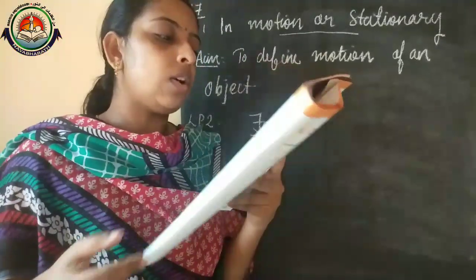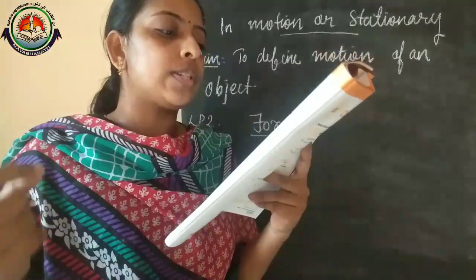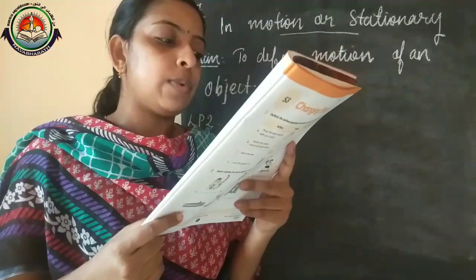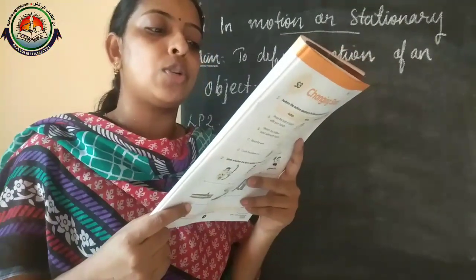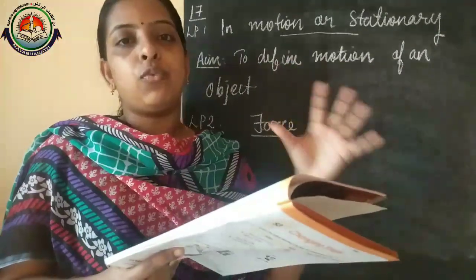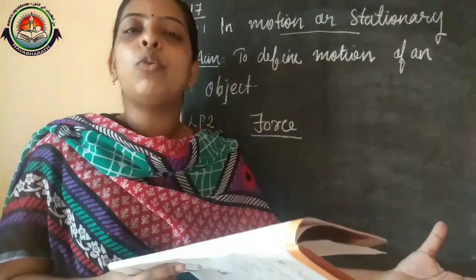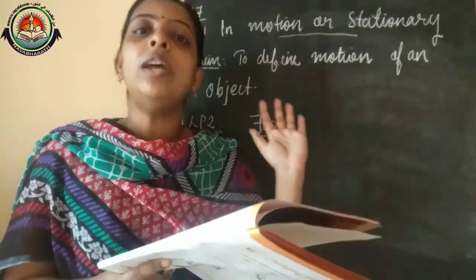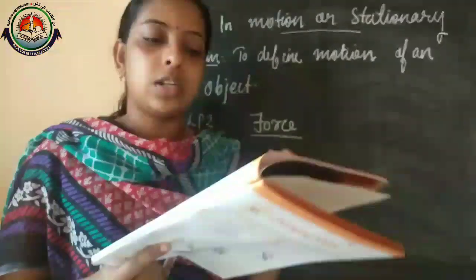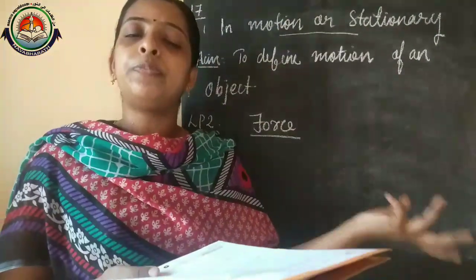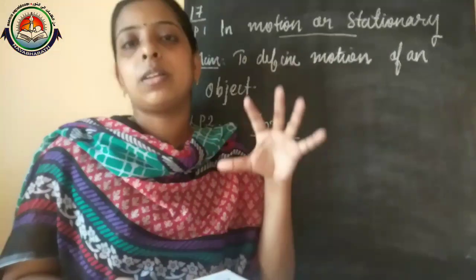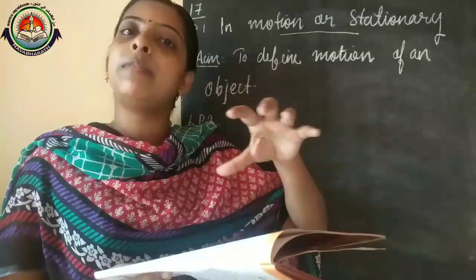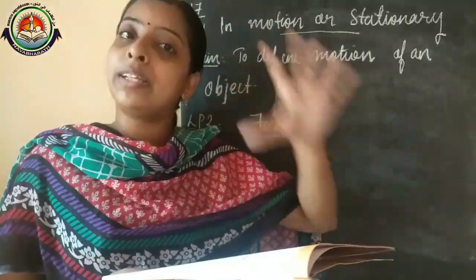Okay. Then second question: explain the effect of force on the motion of an object. Use an example. A force can stop a moving object and a force can enhance the motion of an object. Then list an example: when we apply brakes in automobiles when we need to stop, at that time when we are applying the brake we are actually applying the force.